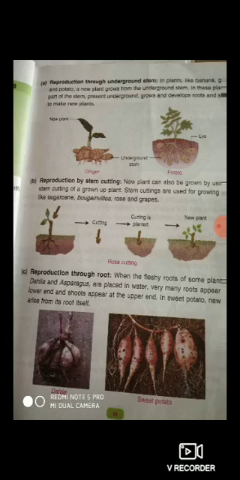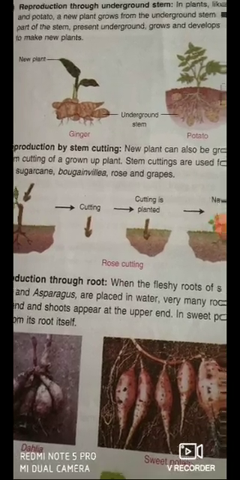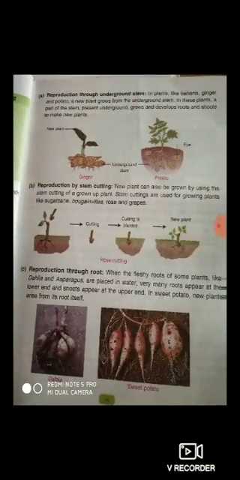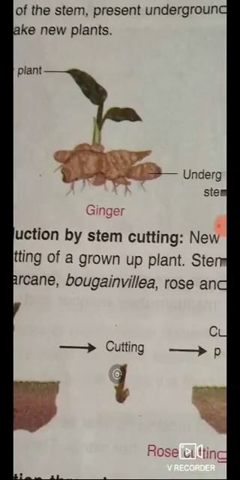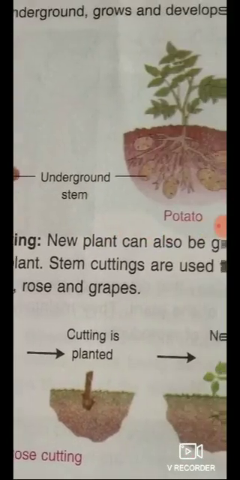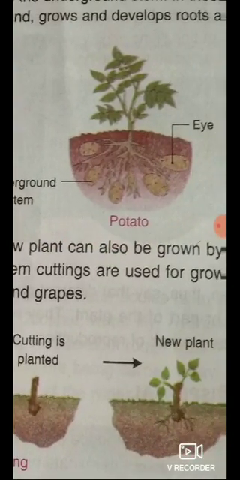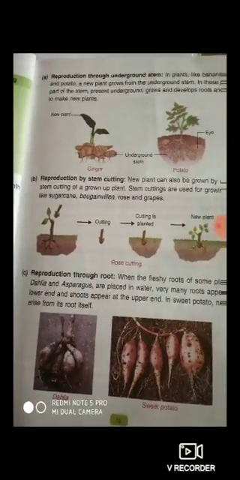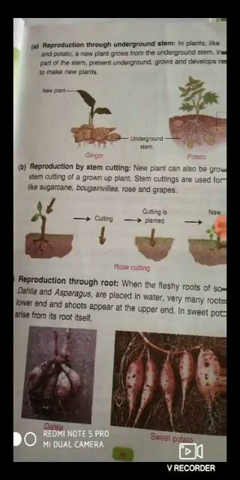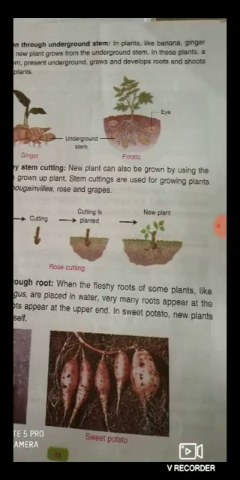Okay, so you will make the diagram of this in your copy, and you also have to draw the diagram of the two underground stems. Number one is the ginger, second one is the potato. You have to draw this. This is very important. And the next diagram you have to draw is the stem cutting process.